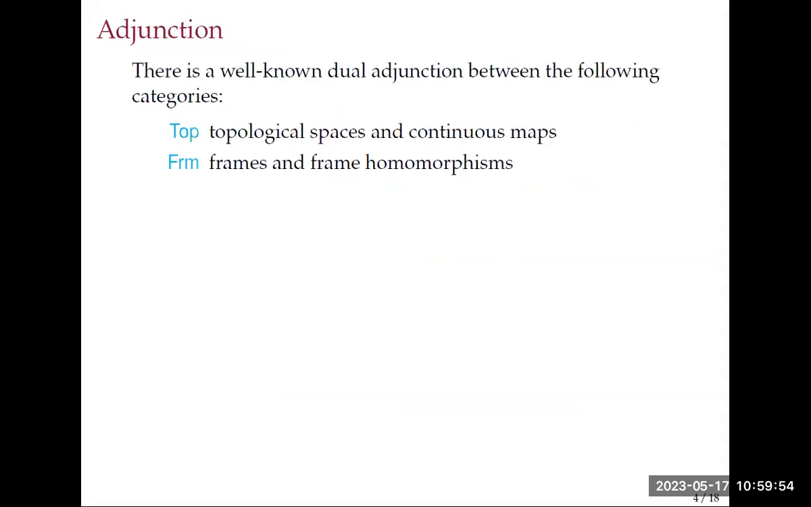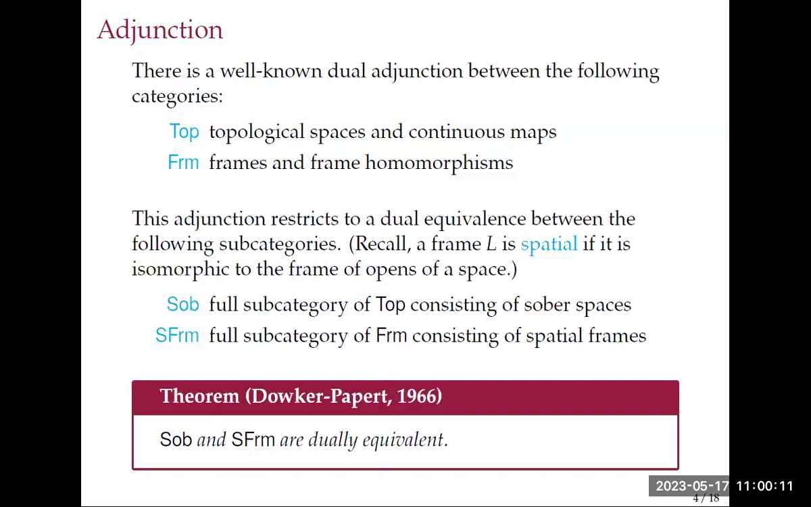And because I'm talking about point-free topology, I'm going to mention this adjunction briefly. We have topological spaces and continuous maps. We have frames and frame homomorphisms. Those are lattice homomorphisms that preserve arbitrary joins. And this adjunction restricts to a dual equivalence between sober spaces and spatial frames. Those are the frames that come from a space. They're isomorphic to the opens of some space. That's one way to characterize them.